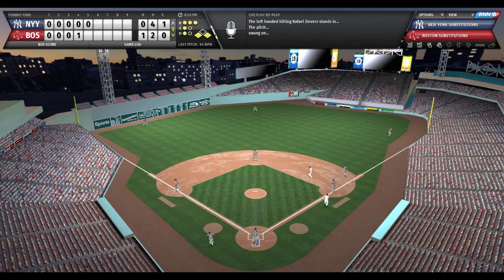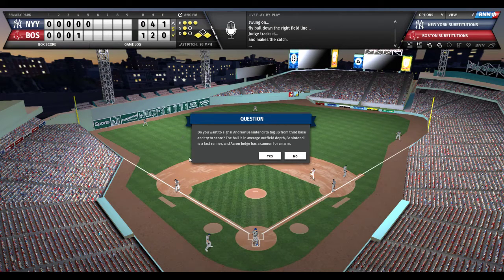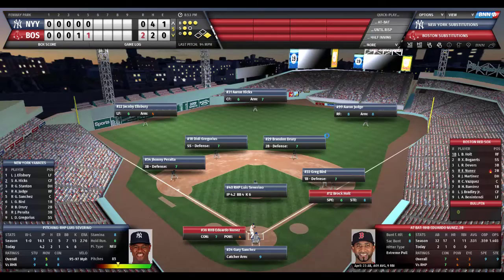Aaron Judge on the run towards the line. Reaching out. What's going on? He makes the catch. Do you want to signal Benintendi to tag from third and try to score? The ball's at average outfield depth. Benintendi, a fast runner. Judge, a cannon. Yes. Send him. Here's the throw, and he's safe. 2-0 Red Sox.